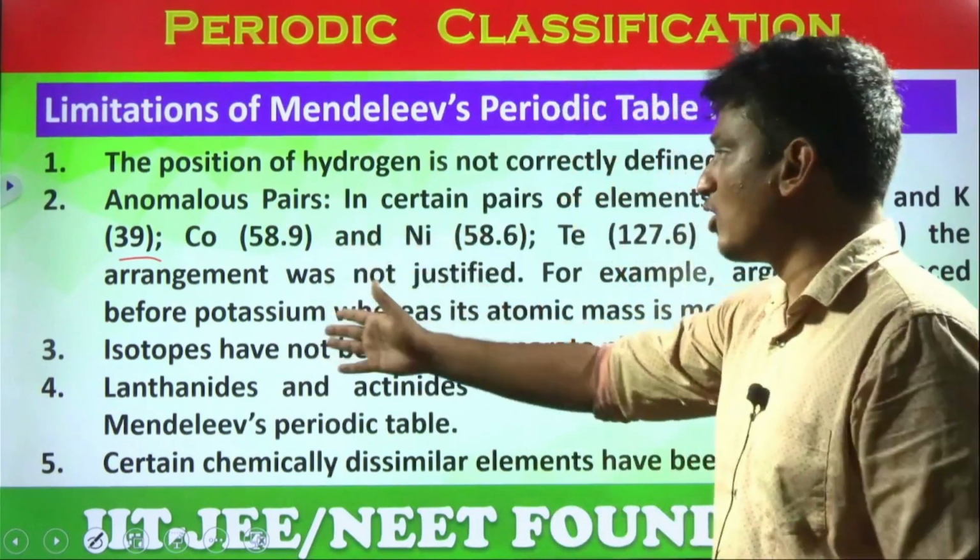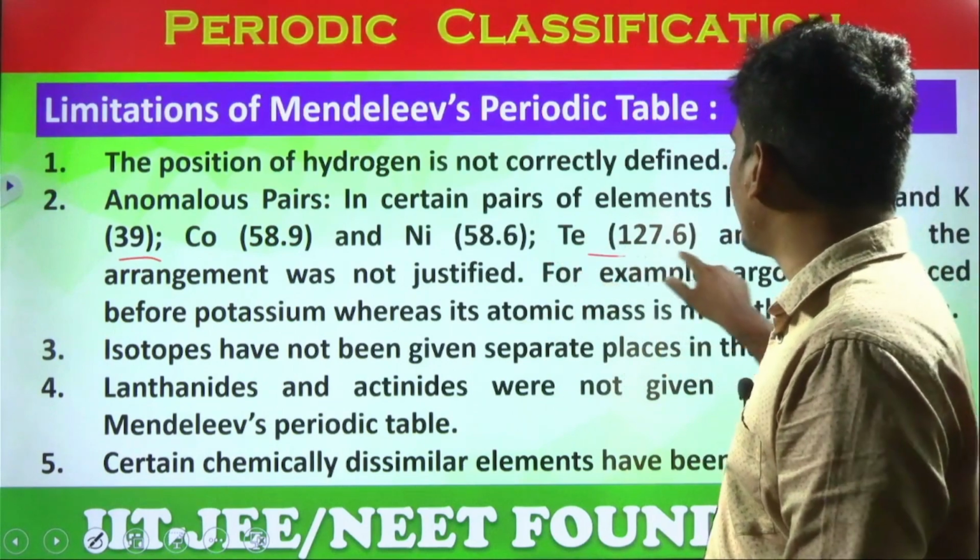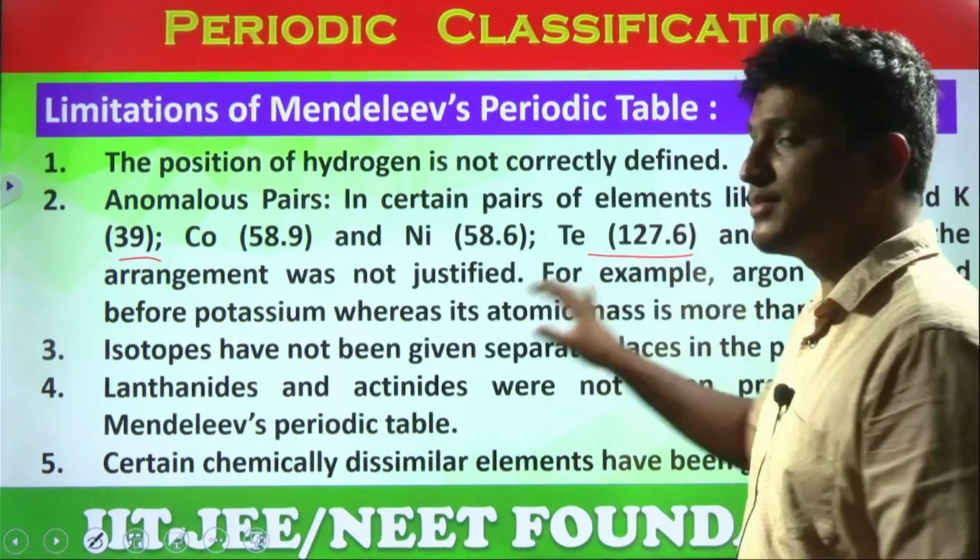And look at other examples, cobalt and nickel also. Tellurium, iodine. Tellurium's mass is how much? 127. Iodine's mass is 126. Which element should be placed first?